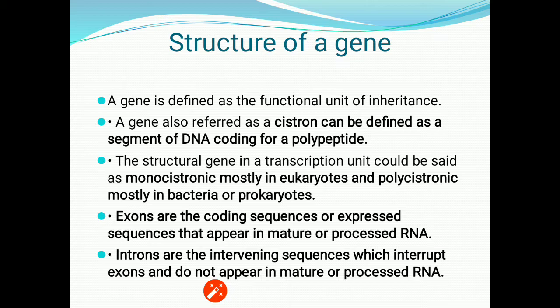Now, what do we mean by exons and introns? Basically, in the messenger RNA there are coding sequences and non-coding sequences. In the prokaryotes there is the polycistronic condition.